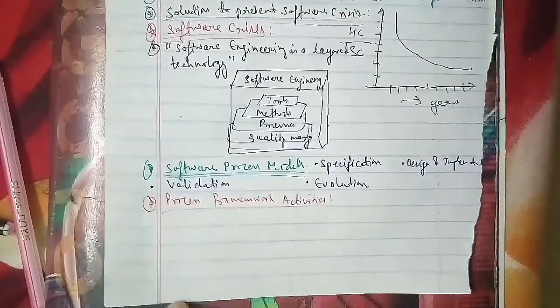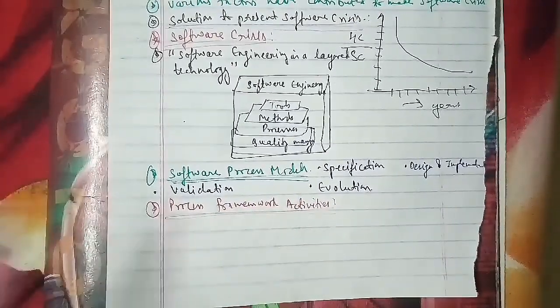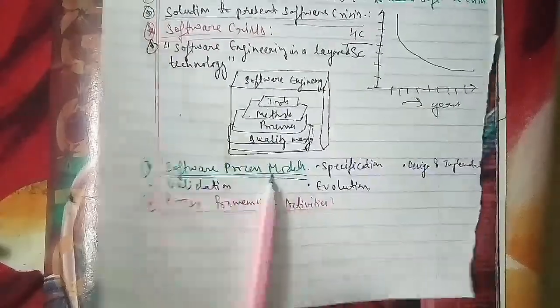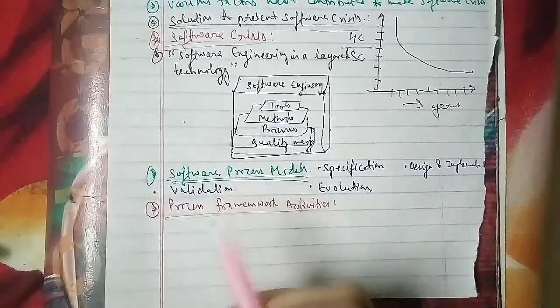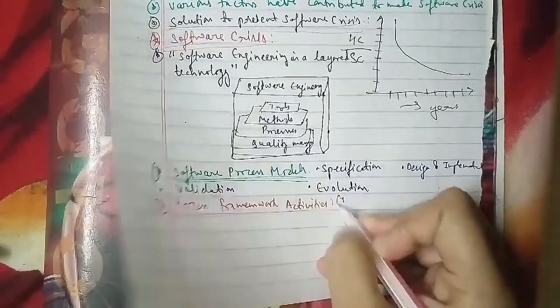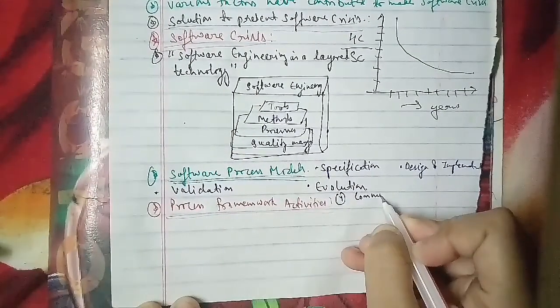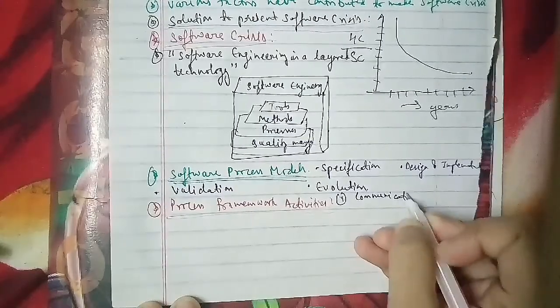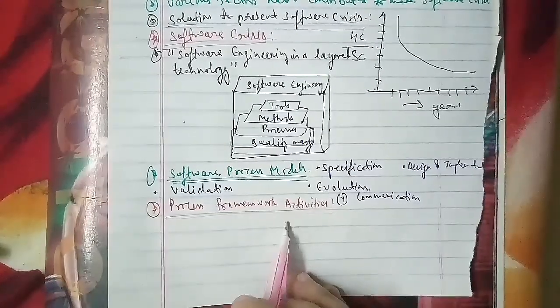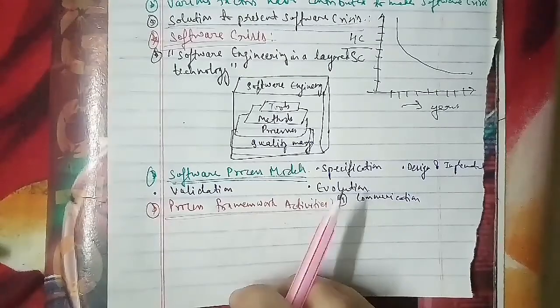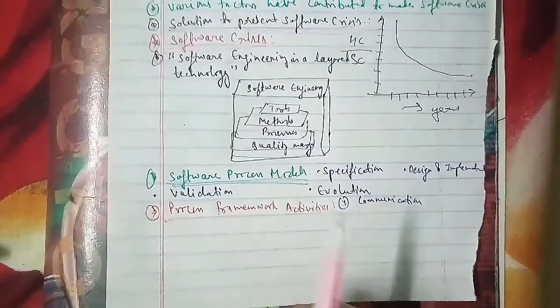In the same case, the first process framework activity is your communication. In terms of communication, customer requirement gathering is done by communicating with the customer. The second we have is your planning.